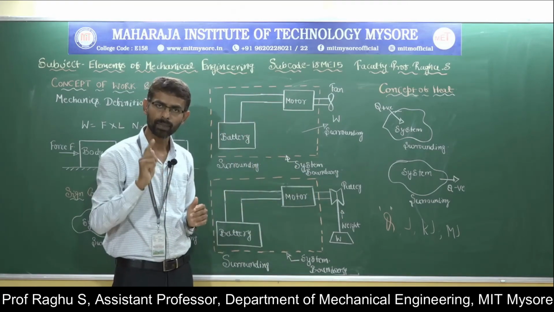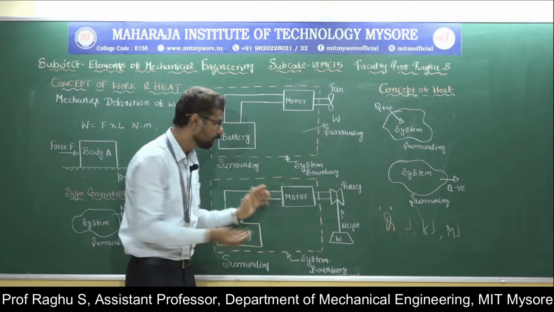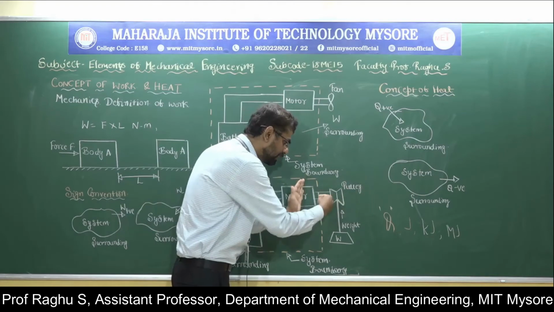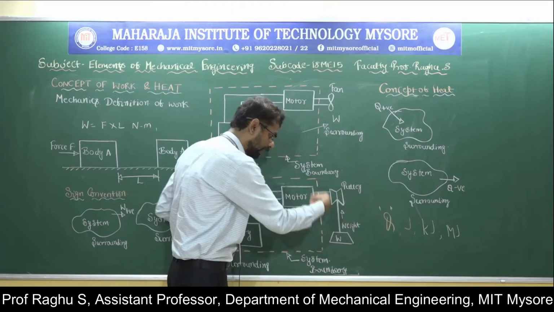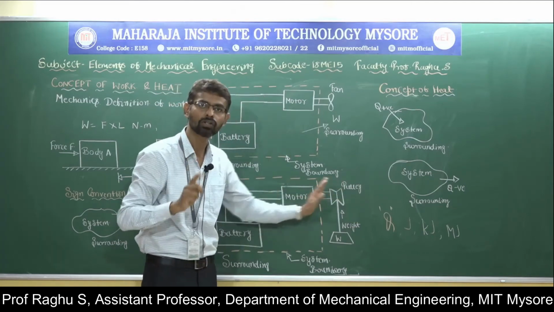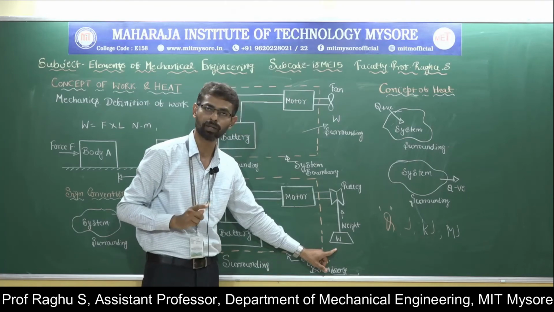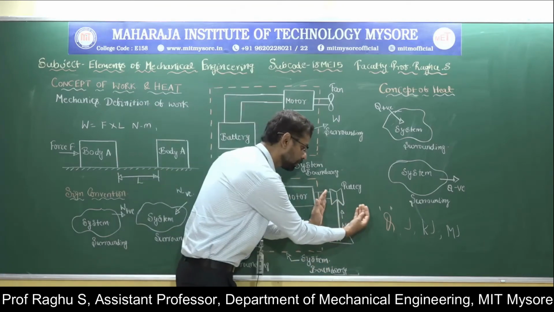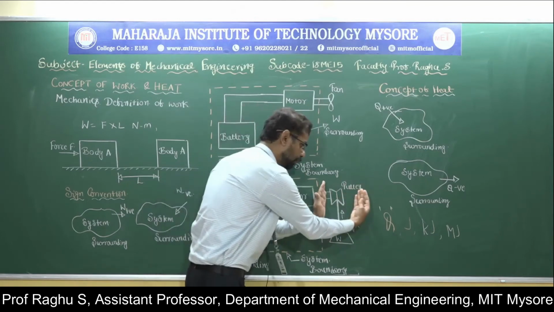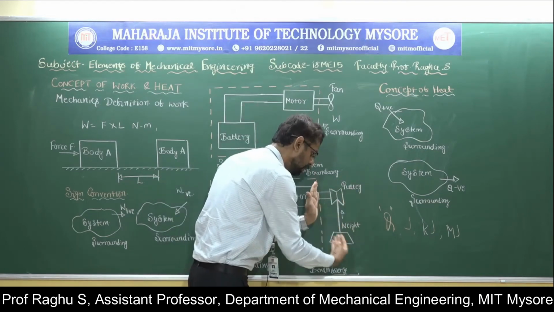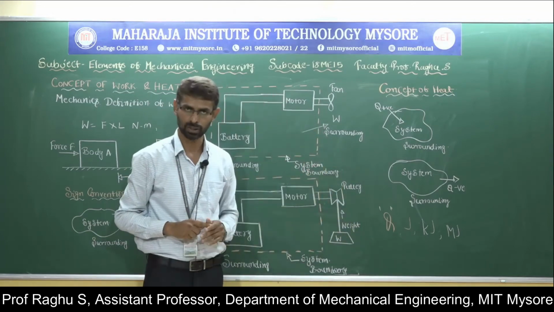Now the thermodynamic definition of work means, if work is done by the system, the sole effect external to the system can be reduced to the raising of a weight. This is the effect external to the system. If it is reduced to the raising of a weight, then work is done by the system.